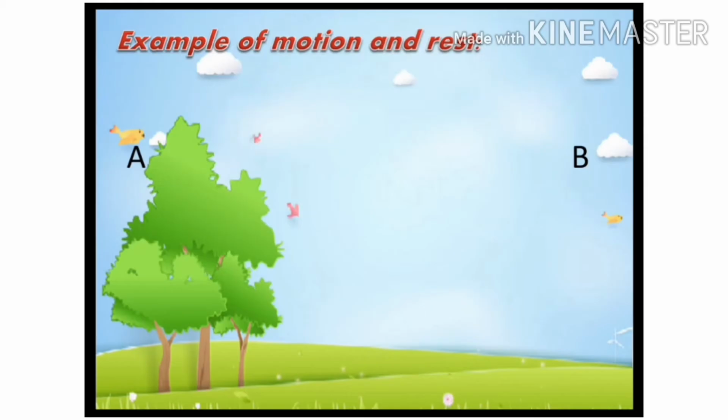You can see another example. Observe the motion of a bird. The bird is flying. Initially, the bird is at a point A. The position of the bird changed from a point A to B. The bird moved to the right of the tree. So, the bird is in motion, but there is no change in the position of the tree with respect to surroundings. So, the tree is at rest.